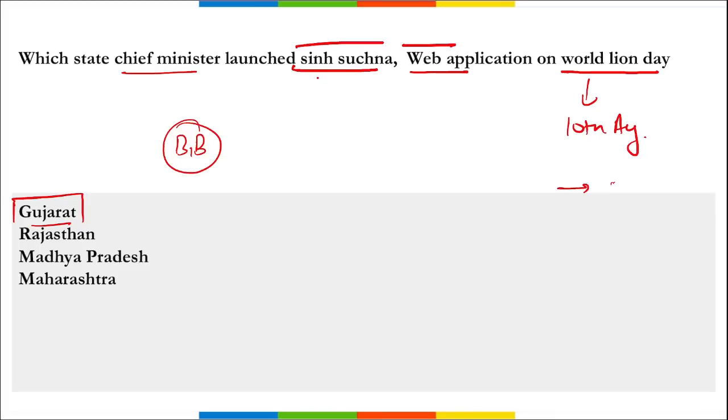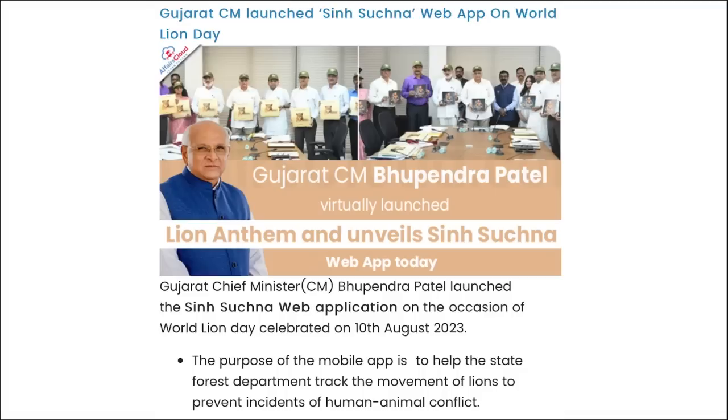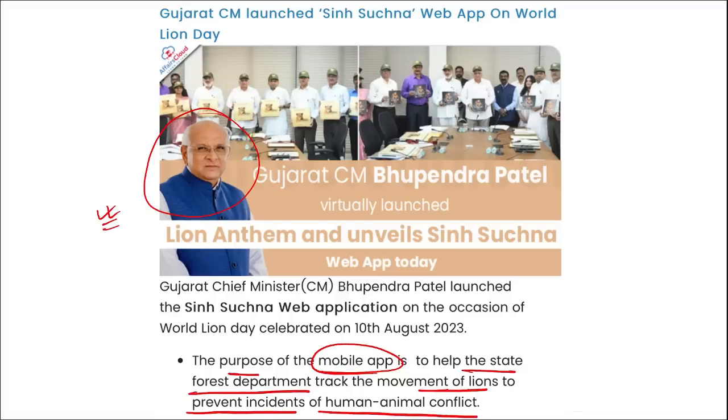Correct. So coming back, it is your Sin Suchna, that is a mobile application, web application that was launched by Gujarat's Chief Minister Bhupendra Patel. Right here you can see he is Bhupendra Patel, and by him this Sin Suchna was recently launched. The purpose of this mobile application is to help the State Forest Department track the movement of lions to prevent incidents of human-animal conflict.